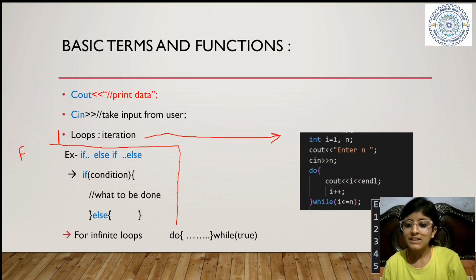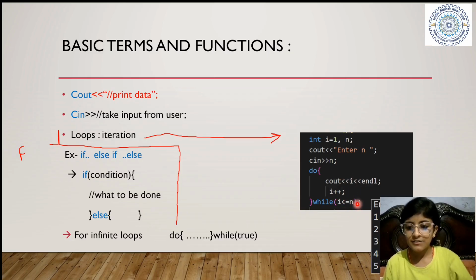Okay, so see, we have entered n and the user entered 5. So it has printed 1 to 5. How? Our i is 1. 1 is less than 5. So what to do? cout i. i is 1, print 1. Then i is updated, i++. It becomes 2. 2 is less than 5. So again cout i means 2. Then again ++, 3 is less than 5. Then again print 3.